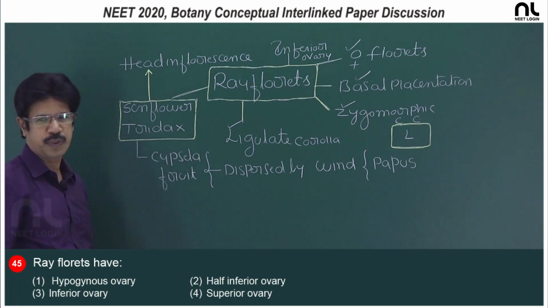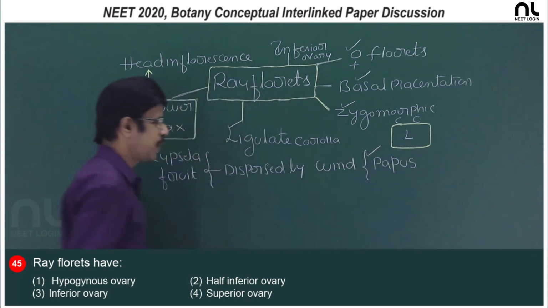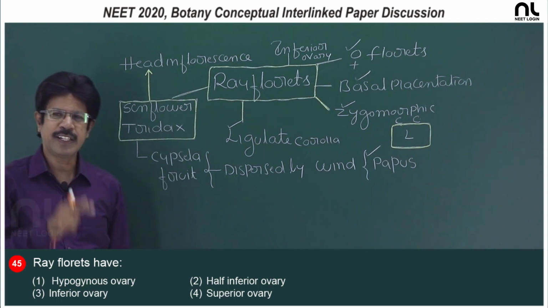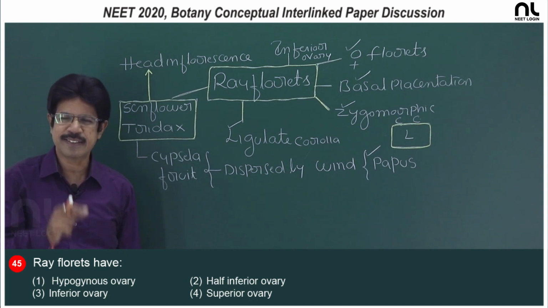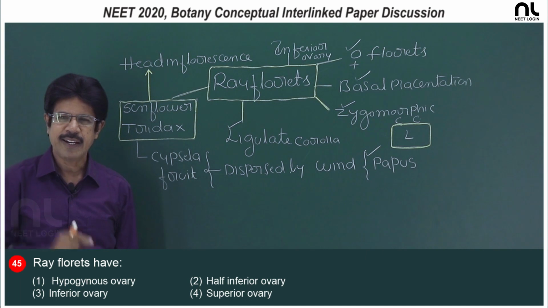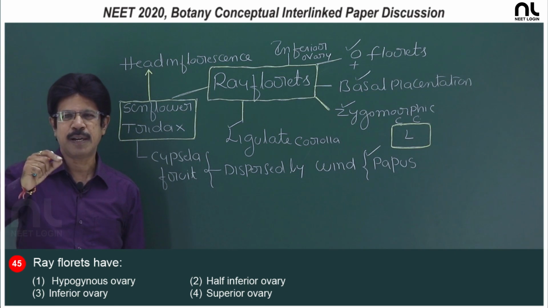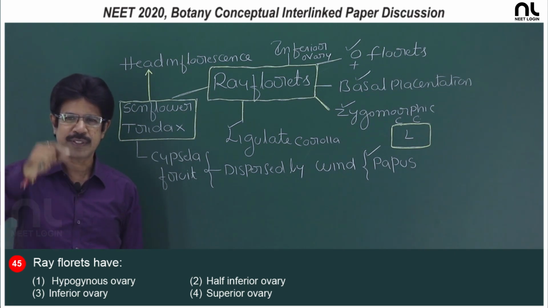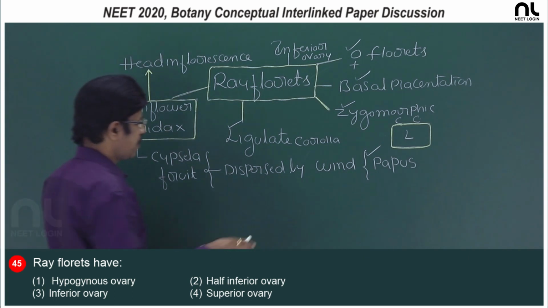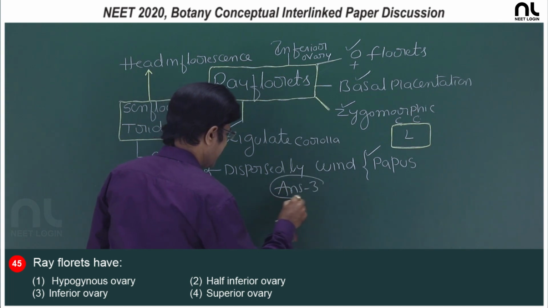In the sunflower and Tridax, the fruit is a cypsela. It is dispersed by wind with the help of the persistent hairy calyx. What do you call it? It is the pappus. So, in this it is an inferior ovary, and the flower is in the epigynous condition. The thalamus grows over the ovary and the remaining parts, sepal, petal, stamen, develop from the tip of the thalamus. The ovary is inferior, while sepal, petal, stamen are superior. So, the right option is the third option. Ray florets: inferior.